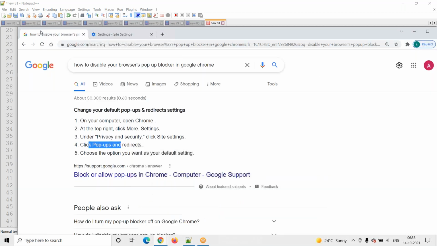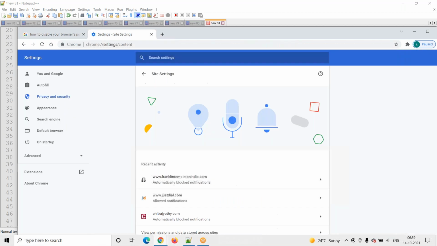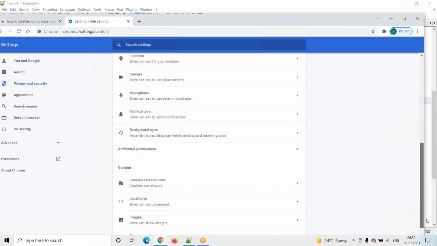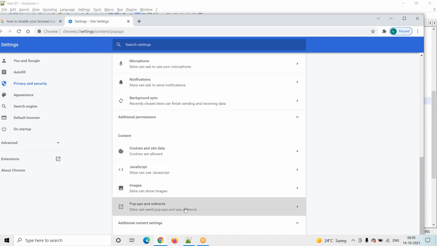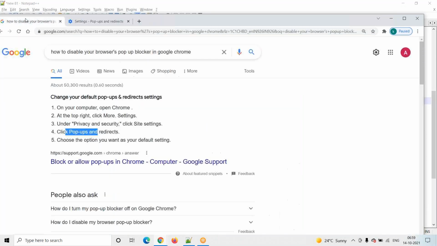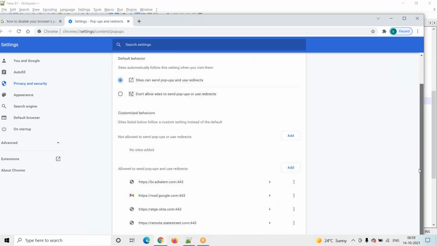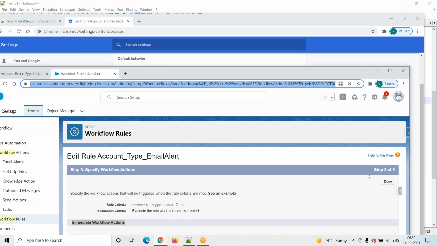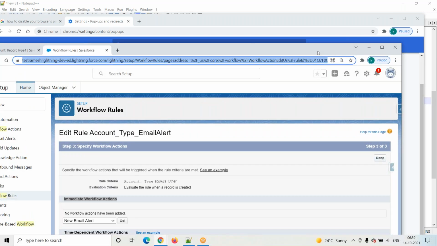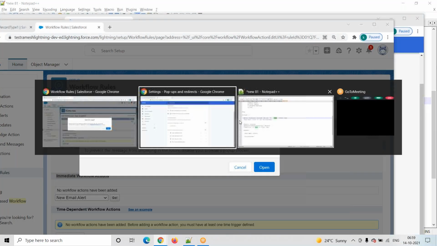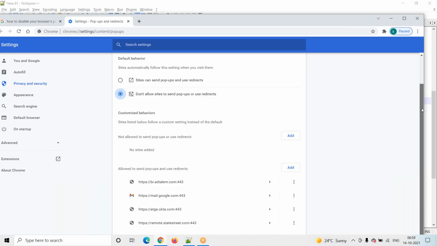Click pop-ups and redirects. Then choose the option you want as the default setting. It is disabled, so we have to choose don't allow sites to send pop-ups.